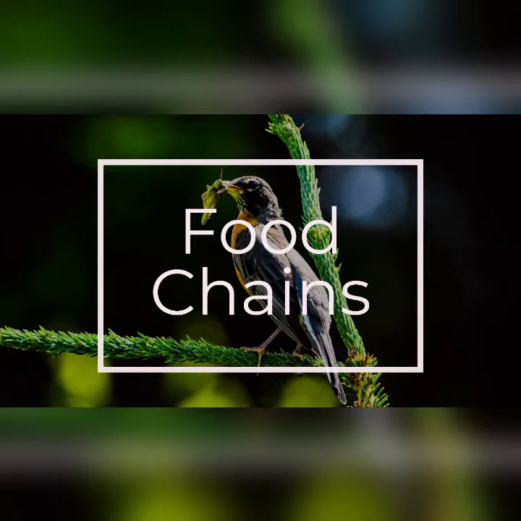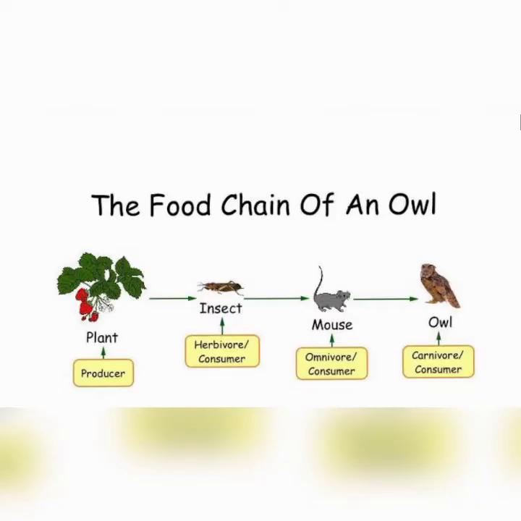The way in which energy flows from producers to consumers can be shown by drawing a food chain. Arrows in the food chain indicate the direction in which the energy flows. We can see the food chain of an owl as an example. In this food chain, the plant is the producer and the three animals are consumers. The insect is the primary consumer, the mouse a secondary consumer, and the owl a tertiary consumer. These different positions in a food chain are called trophic levels.